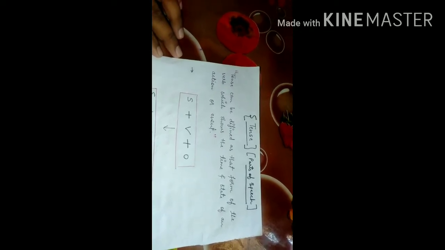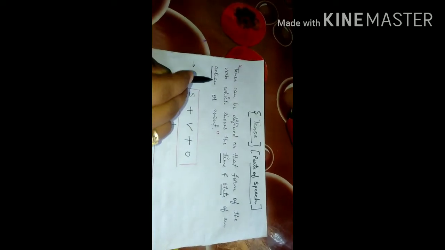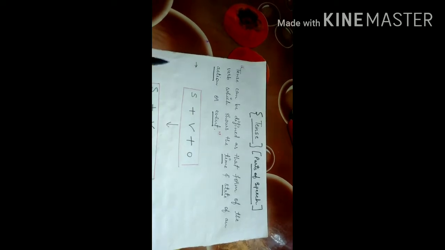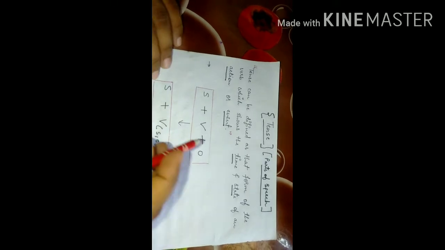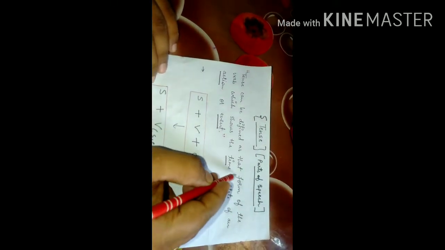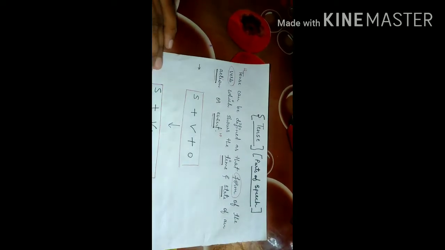So what is the tense, children? Tense can be defined as that form of the verb which shows the time and state of an action or event. Now this is very important for you to understand. What it means?